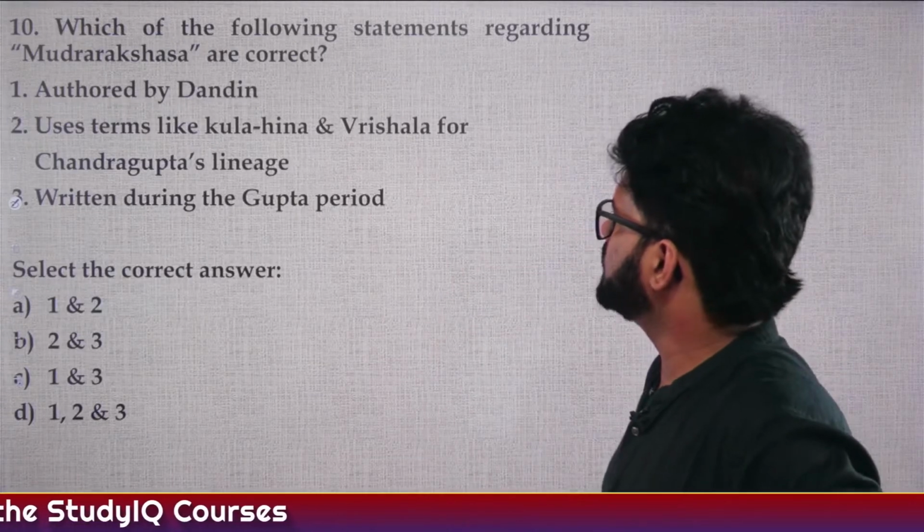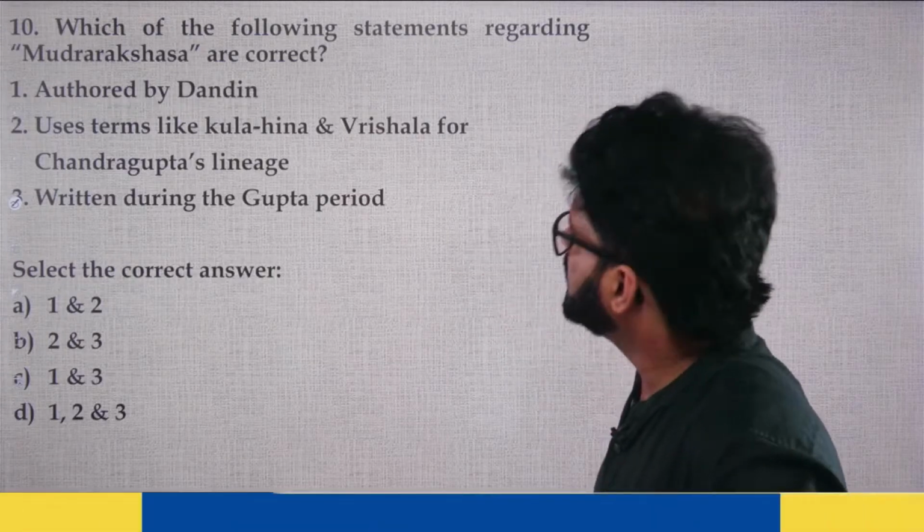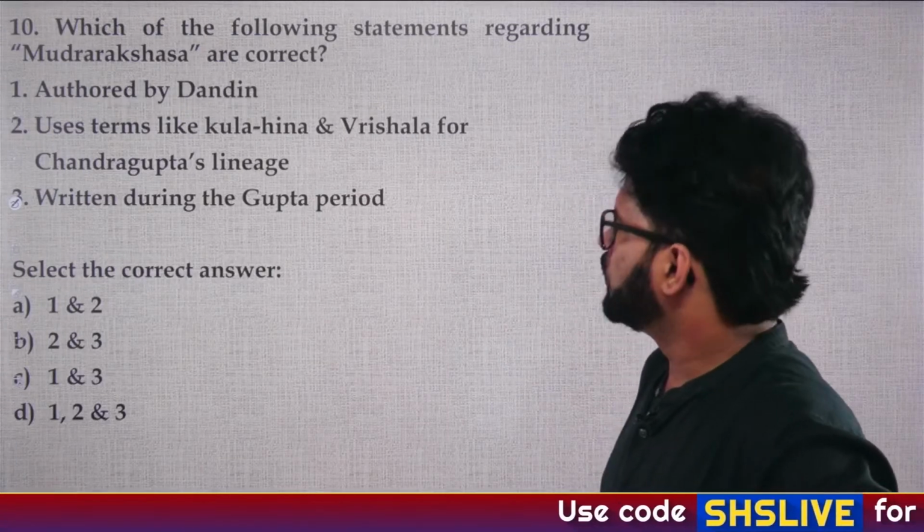Authored by Dandin, used terms like Kulahina, Vishala for Chandragupta's lineage. Third, written during Gupta period. What is the correct answer?